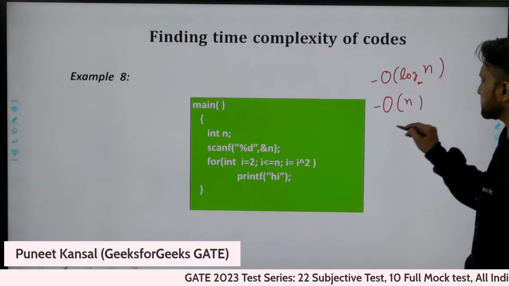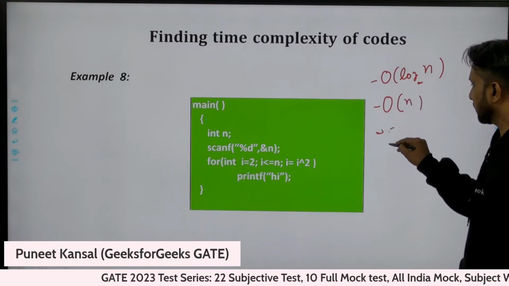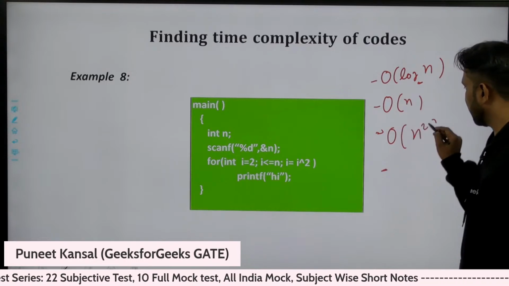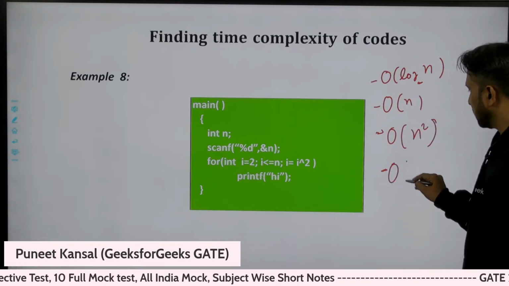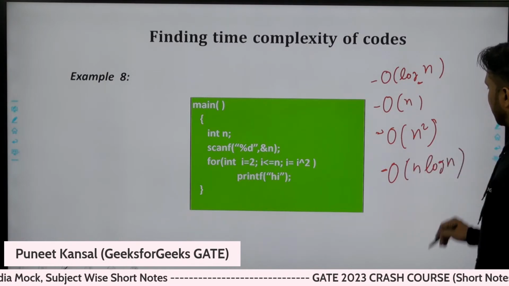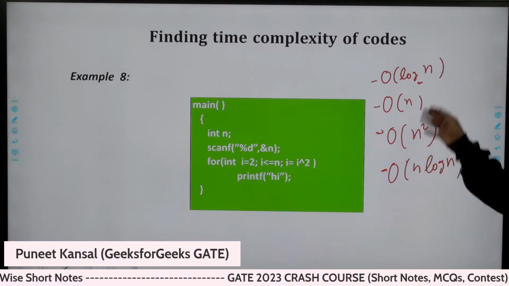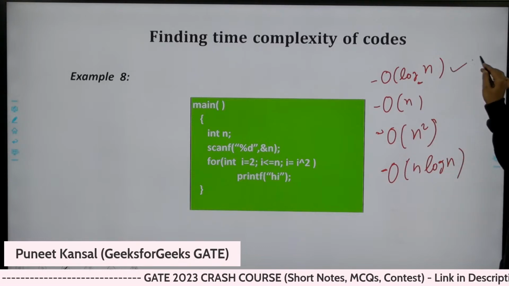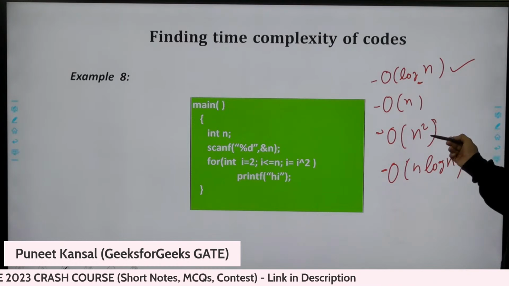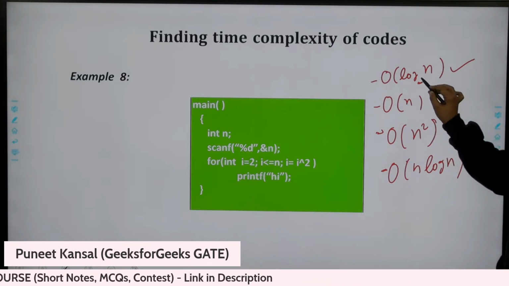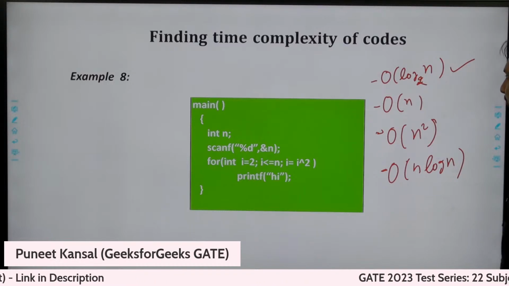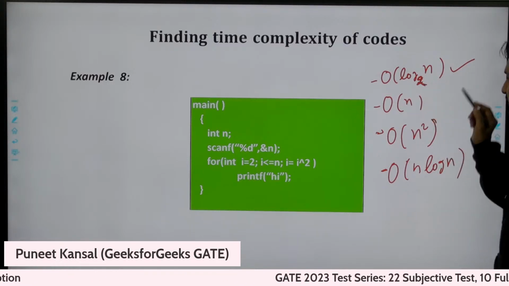They will give you options like this, and then you need to choose which is the time complexity. So the previous one is this, even though they don't provide the base. That's why I'm also not writing the base. Otherwise you are right, it is more correct if we mention the base.